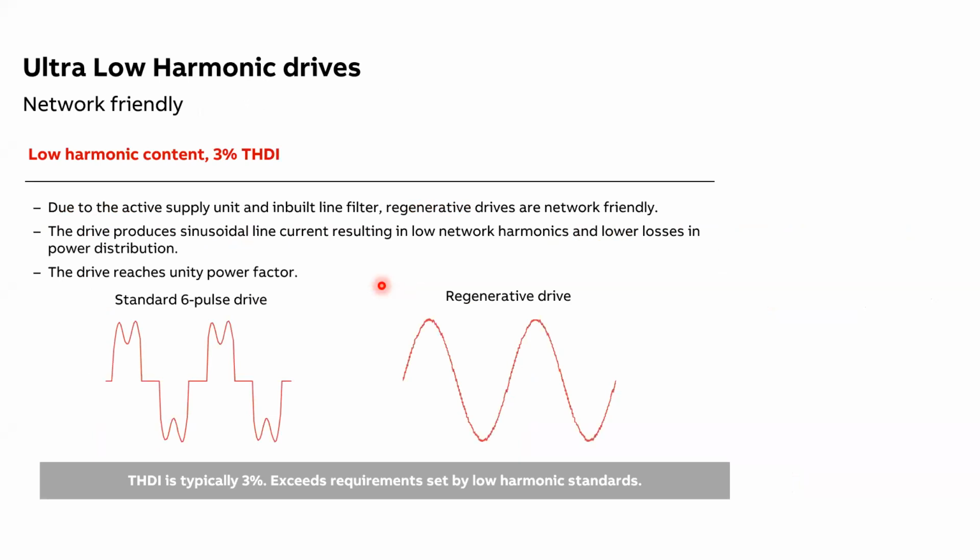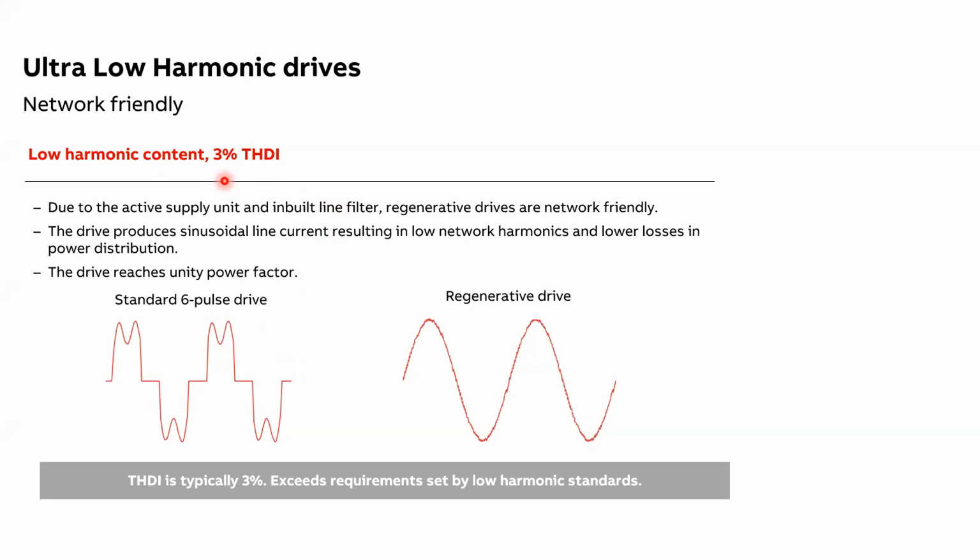And again, the best benefit of having a regenerative drive is ultra low harmonics. So these regenerative drives, along with the regeneration, the lesser installation space, the voltage boost function, and your fireman's override function, the flying start, in addition to this, also give lower harmonics. So at the input side, the harmonics can be maintained to 3% without any additional filter. So it is like an all-in-one package solution.